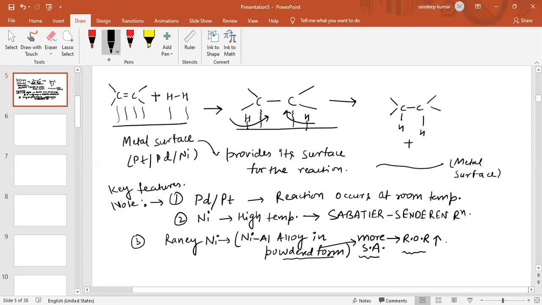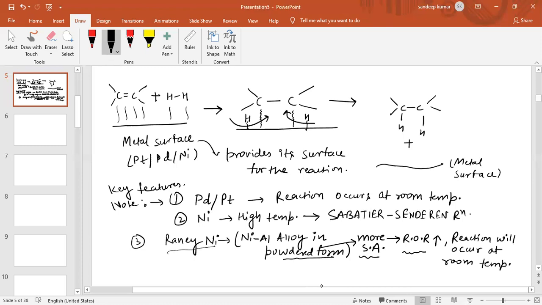If the rate of reaction increases, it means the reaction will occur at room temperature. Is it clear to all of you? All the points. When we use palladium and platinum, the reaction occurs at room temperature. When we use nickel, high temperature is required. That reaction is called the Sabatier-Senderens reaction.